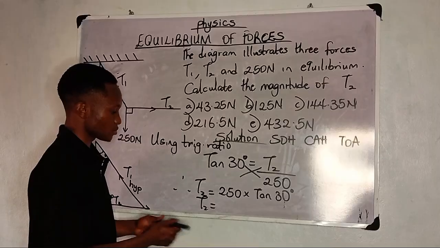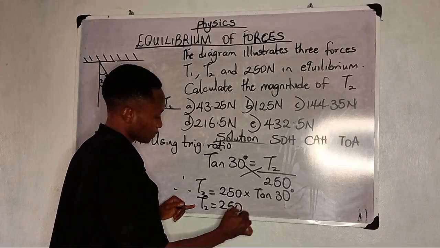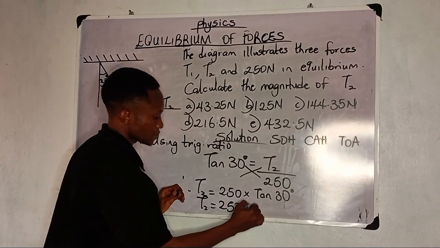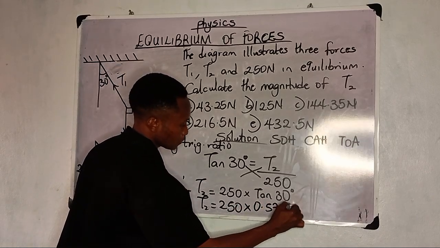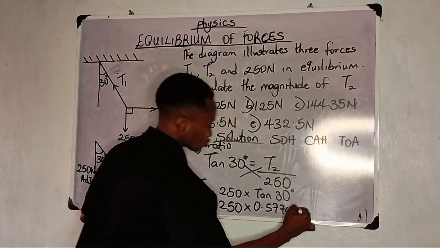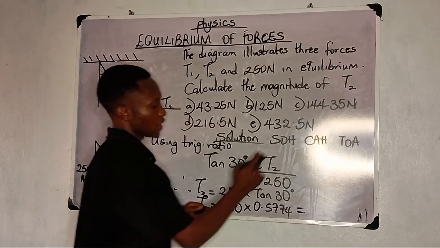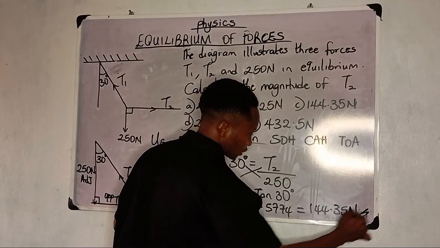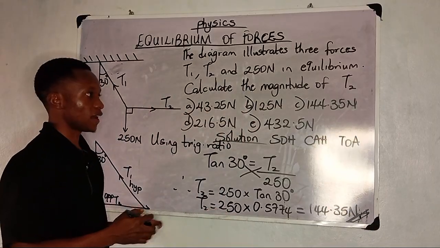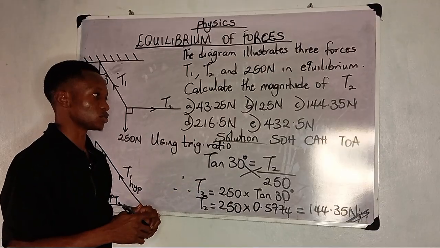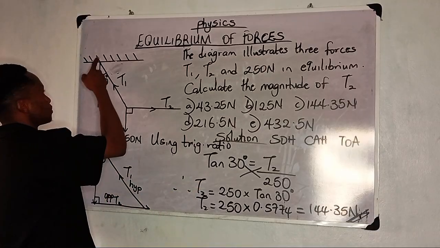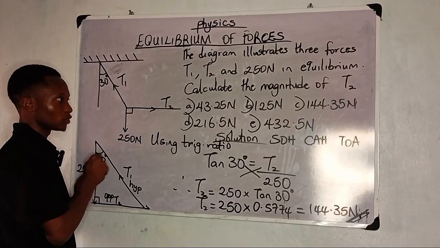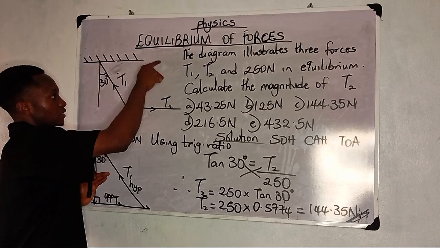So here in decimal, we'll be doing 250 times tan 30, which is 0.5774. When you multiply this, you're going to have 144.35 newton, and that becomes your answer. I hope this is clear and understood. Remember the rule: it must be the angle on the vertical that you will be using in your tension. You don't use the one that is at the horizontal.